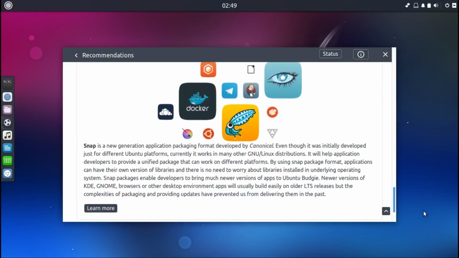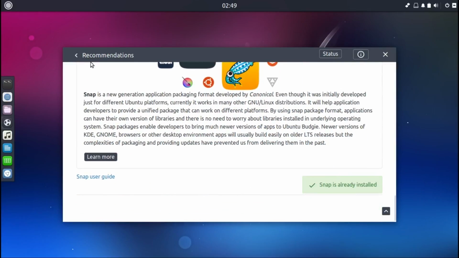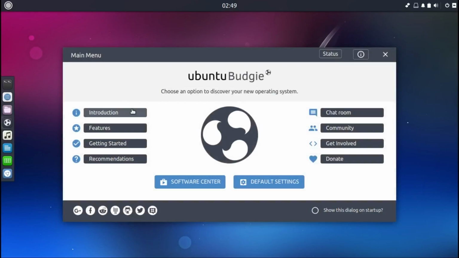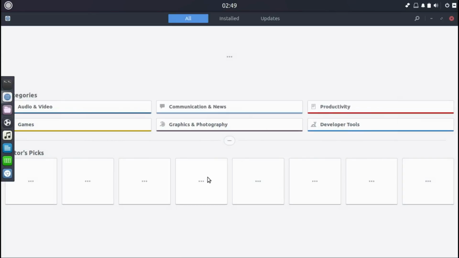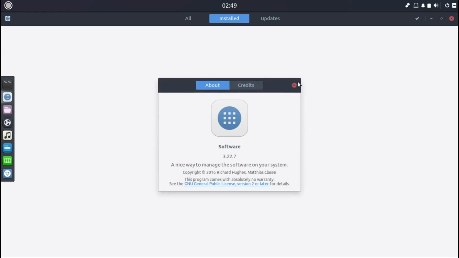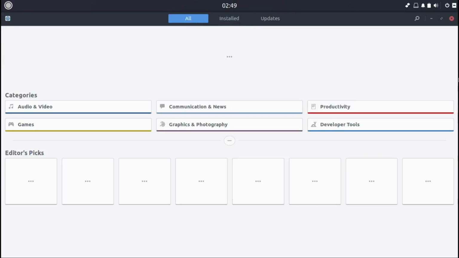Snap packages, Snap is already installed. As it's based on Ubuntu, I would have been shocked if it wasn't. And here's our Software Center, quite responsive, I think. It's 3.22.7, not the latest 3.24, but it's up there. It's a bit slow to respond, so let's keep it there.